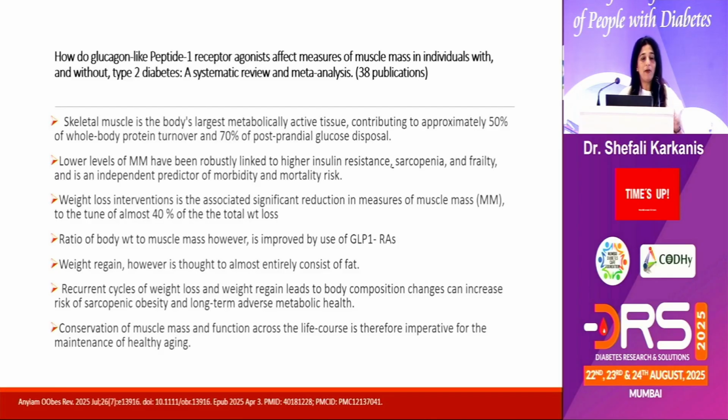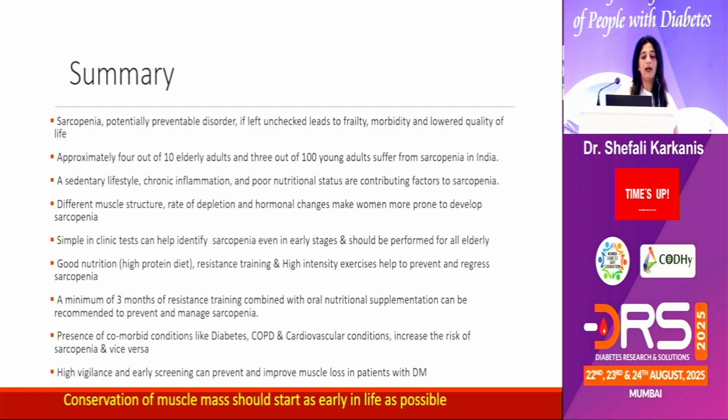Weight regain after weight loss is mostly due to fat, and that is what we have to always remember. Recurrent cycles of weight loss and weight regain actually harm the patient and cause adverse metabolic effects, and you have to start conservation of muscle mass as early as possible. So from today, we should get up and sit down as many times as we can, and not only for us, we have to ask for conservation of muscle mass right at a young age.